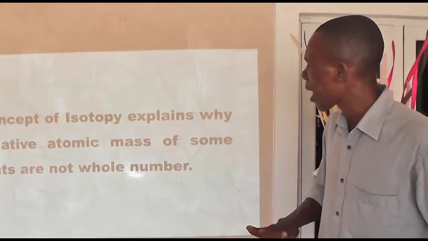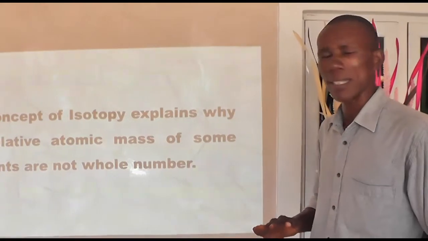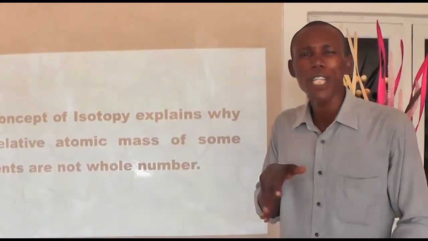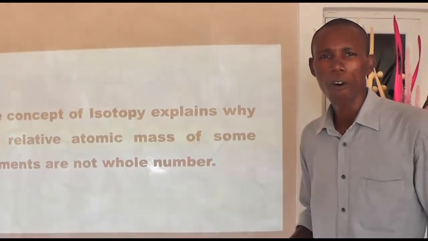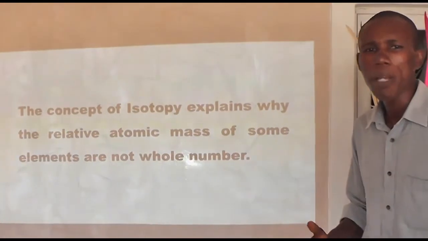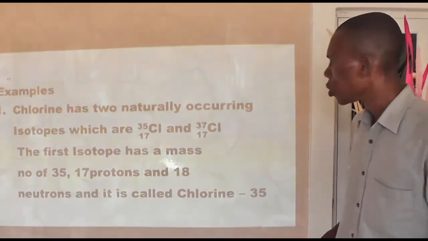Therefore, when we talk about the relative atomic masses of elements, we look at the contribution of each of the isotopic forms. So the relative atomic masses of some elements are not whole numbers.